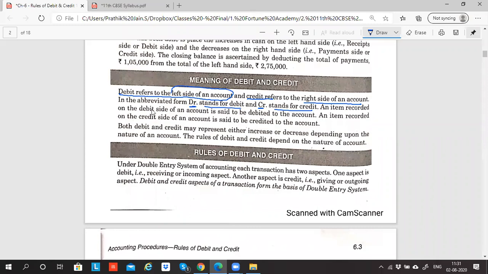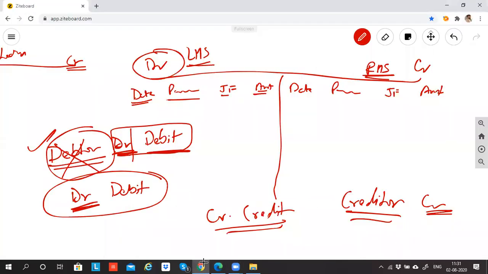An item recorded on the debit side of an account is said to be debited to an account. Very important, please underline this. If I record an item, like furniture or cash, on the debit side, I'll show you. This is my cash account.